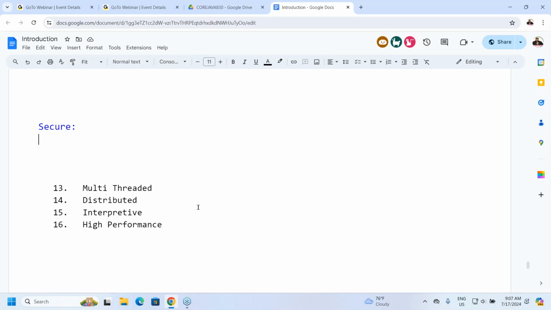If any programming language is providing 3 levels of security, what are the 3 levels of security actually? Implicit security, web security, network security. Definitely that programming language is a secure programming language. Simplified, if any programming language is providing security for its data, then it is a secure programming language. Remember this point.